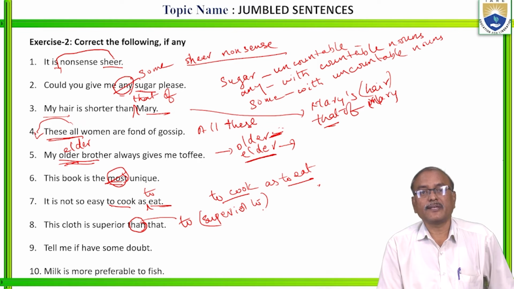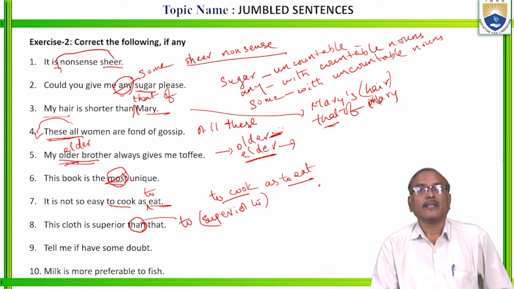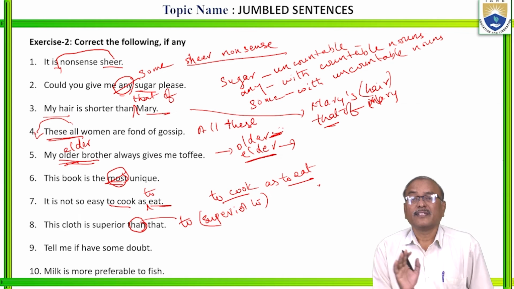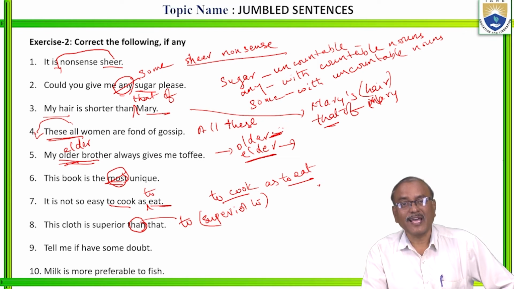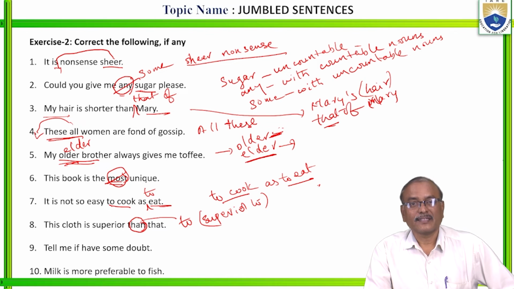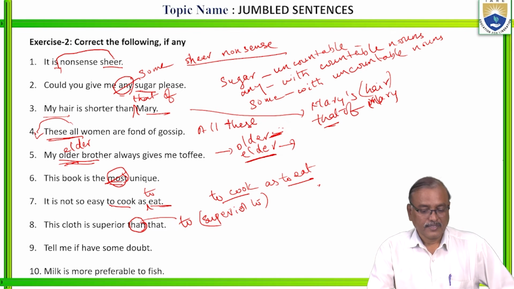Superior to, inferior to, junior to, senior to. You have to remember these adjectives. They are not followed by than in the comparative. Is it clear? Known to. Don't say known than. Is it clear? Right?